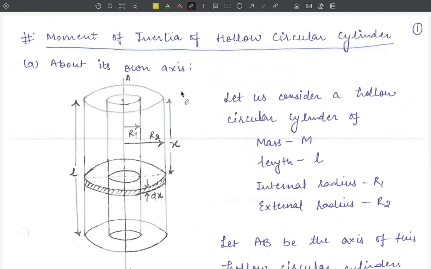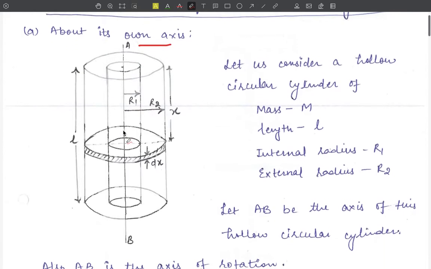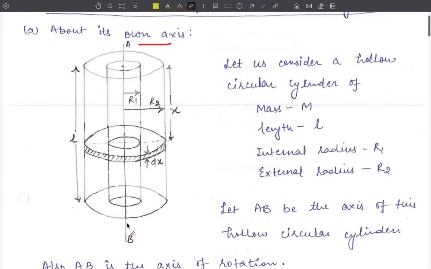Today we'll study the moment of inertia of a hollow circular cylinder. Let us assume a circular cylinder of mass m, length L, internal radius r1 and external radius r2, and let AB be its axis. Now our first case is to find out the moment of inertia of this hollow circular cylinder about its own axis, that is, AB is the required axis of rotation.